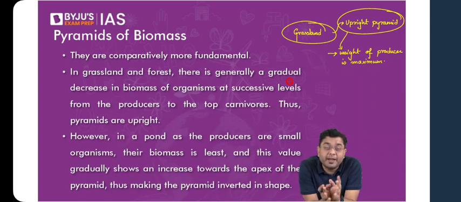So in the case of an aquatic ecosystem, because the phytoplanktons are themselves microscopic, even though their numbers are huge, their overall weight will be less, because in their weight also you have a lot of fluidic content, etc. And eventually the apex predators being one of the heaviest across the entirety of the globe, that is where the pyramid of biomass will be inverted.